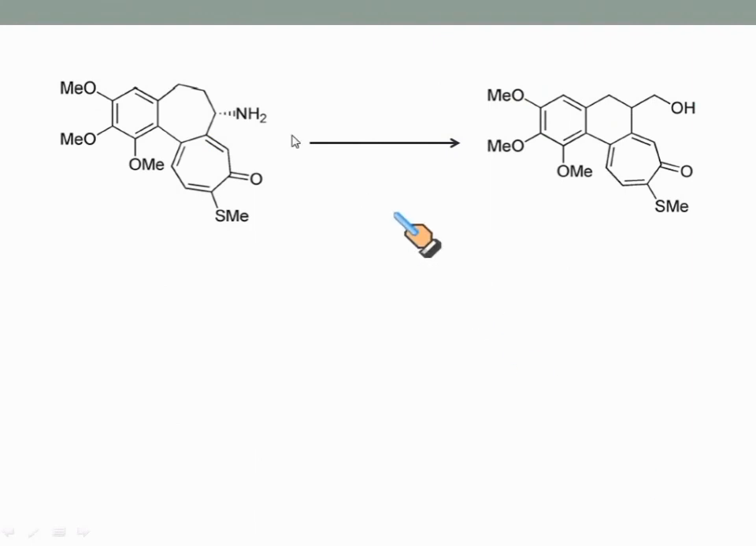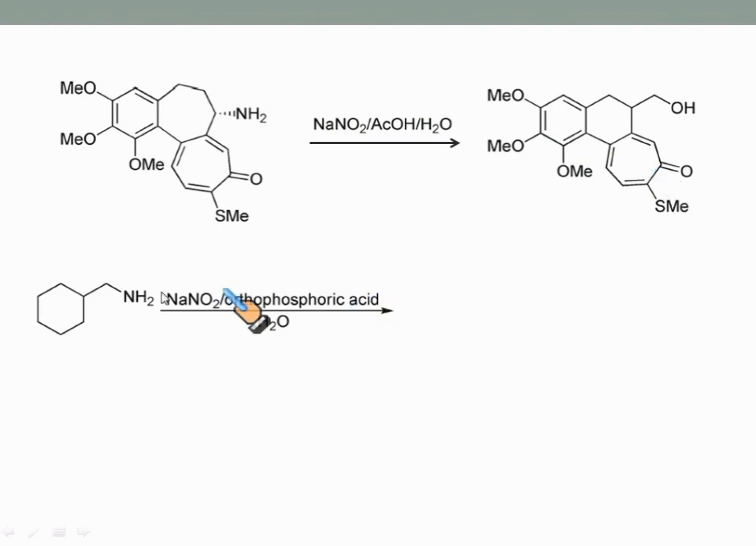Now how can we convert this compound into this compound? If we treat this compound with NaNO2 and aqueous acetic acid, it is converted into this compound. NaNO2 and acetic acid generate nitrous acid in situ, which generates NO plus, and consequently this amino group reacts with NO plus and undergoes Demjanov rearrangement and forms our desired compound.